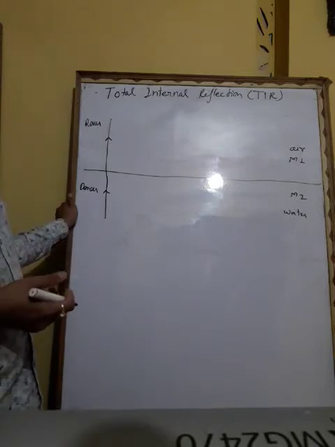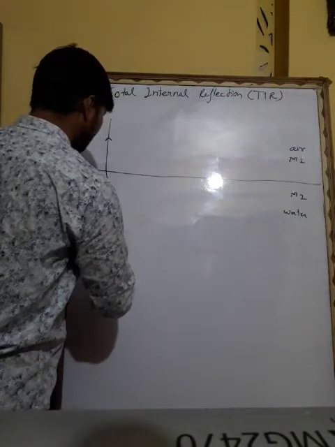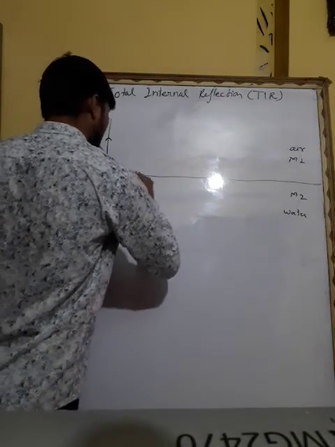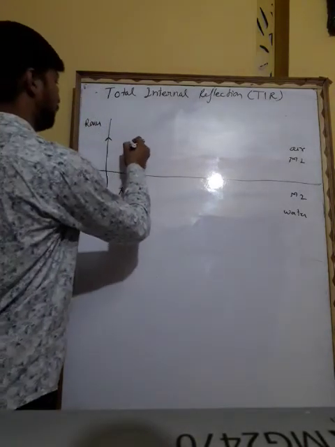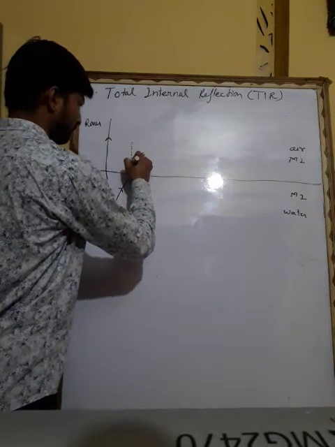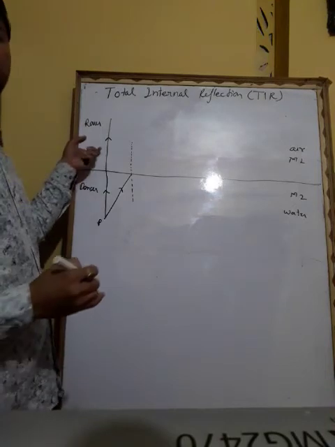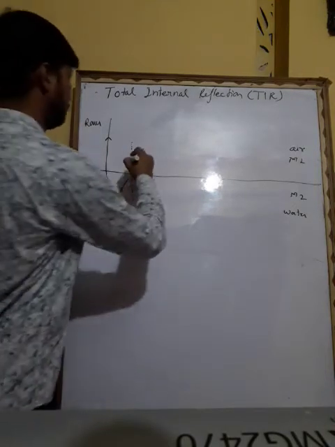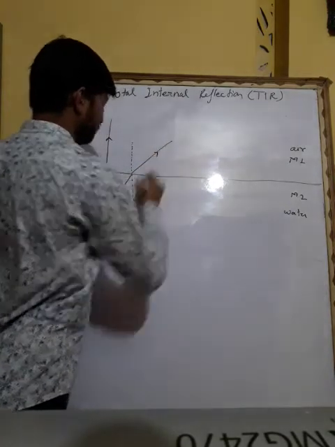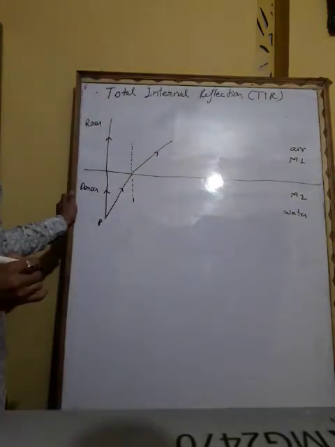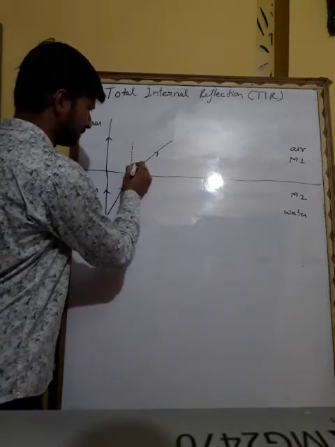Now if it tilts with some angle, let it be point P. Now another ray will come here, and when it refracts, it tilts. So when light travels from denser to rarer medium, it goes away from the normal. It will go like this. So here this is the angle of incidence and this is the angle of refraction.